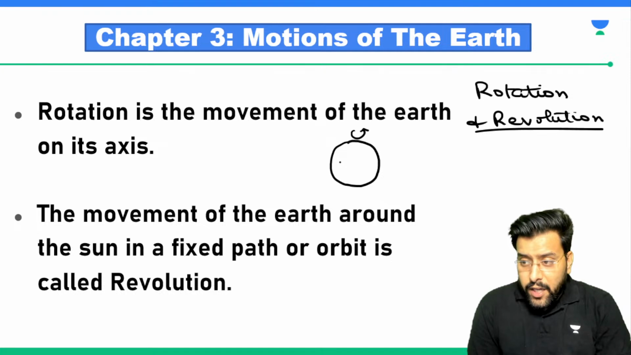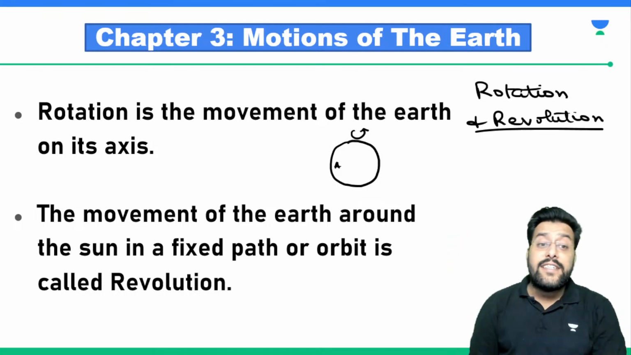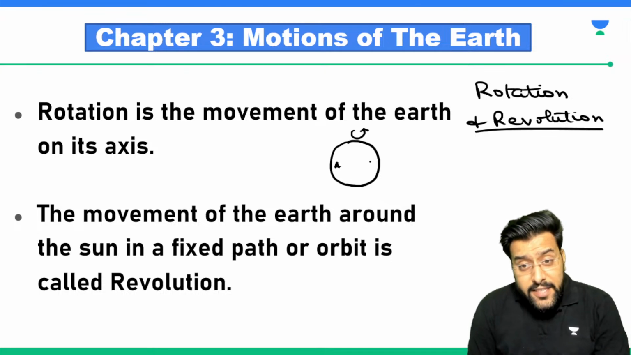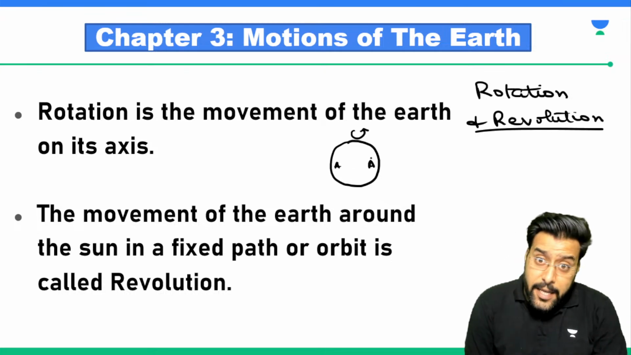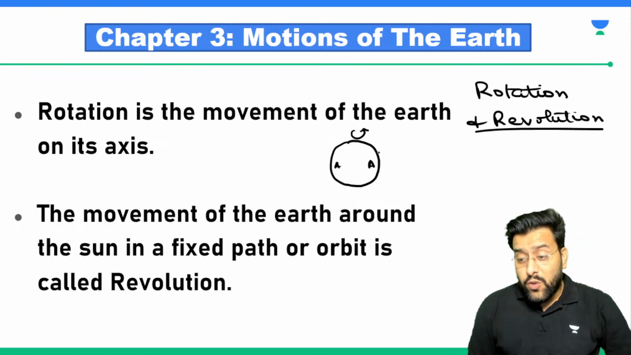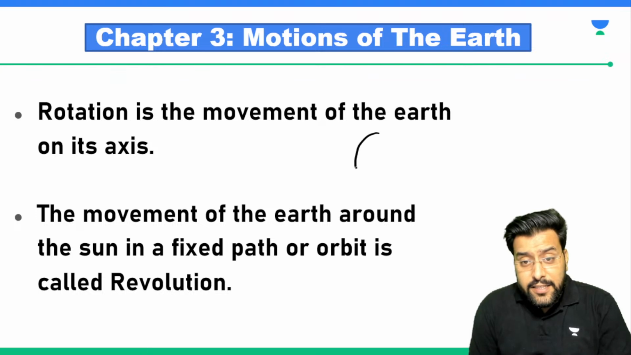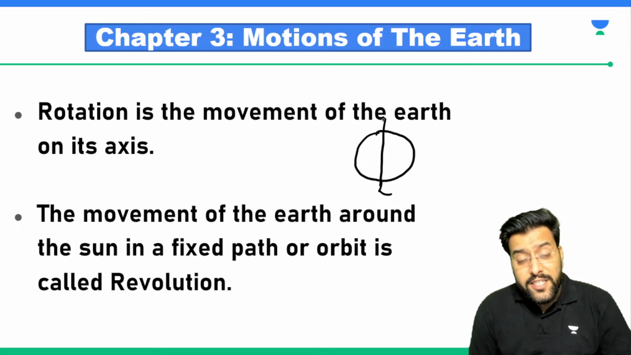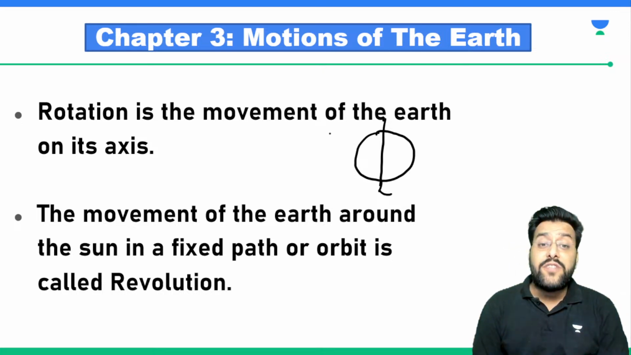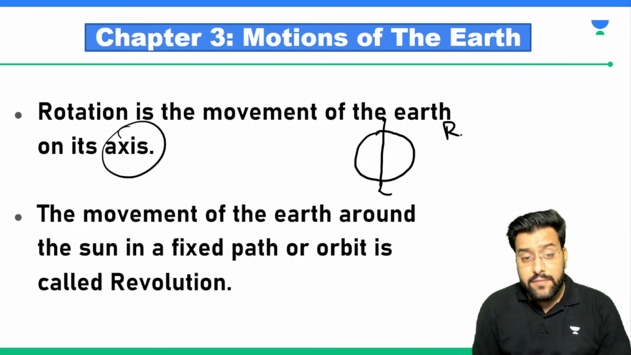So one thing, if this is our point A, because the earth is rotating on its axis, after some time this A point will be somewhere here, and after some time it will be on the other side of the earth. Why? Because this earth is rotating. So what is rotation? What is an axis? I will just draw a line like this. So this becomes the axis, around which the earth is rotating. So the roundward movement of the earth on its axis is known as rotation.